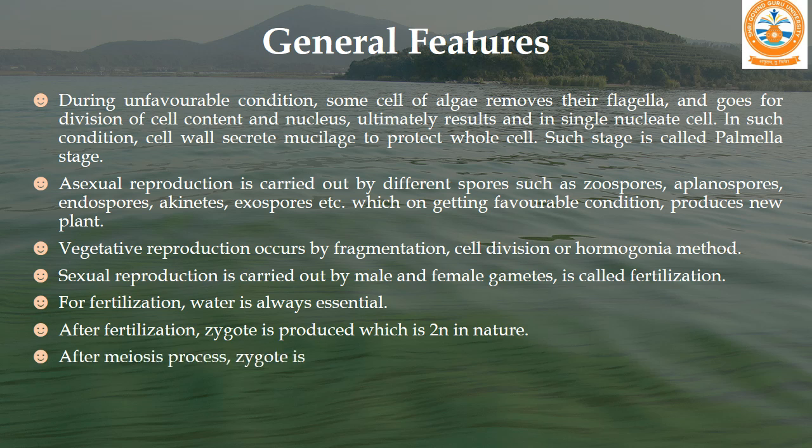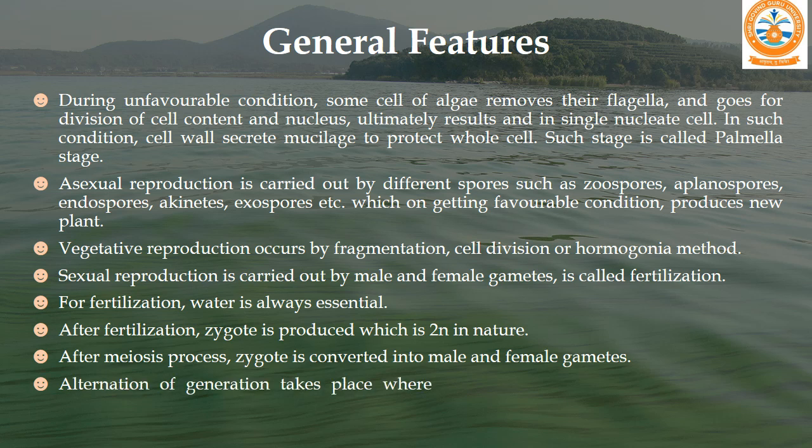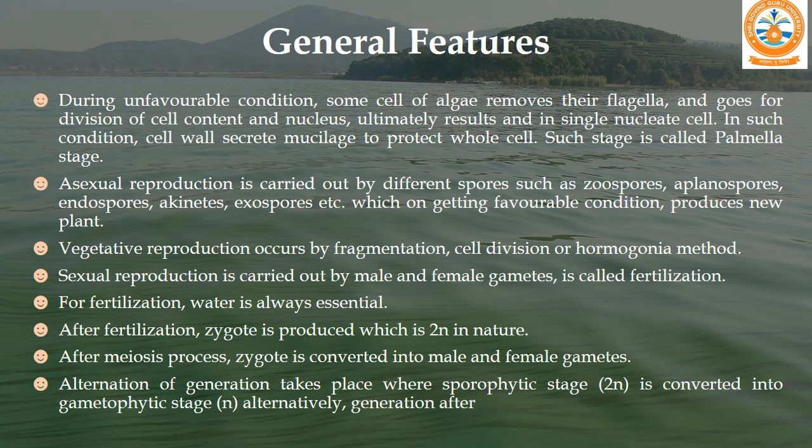After the process of meiosis, the zygote is converted into male and female gametes again, and then after the fusion of male and female gametes, the zygote is again produced. This process is called alternation of generation, where the sporophytic, diploid stage is converted into the gametophytic or haploid stage alternatively, generation after generation. So, alternation of generation is one of the important features of the algal life cycle.